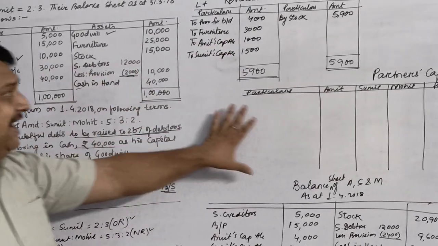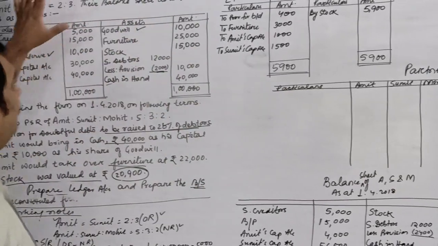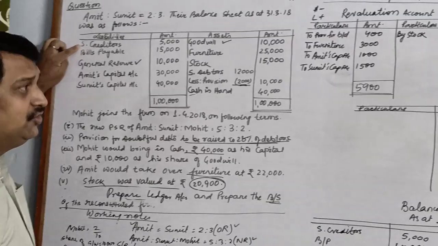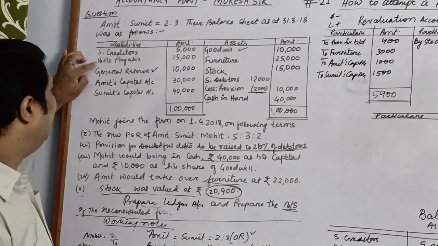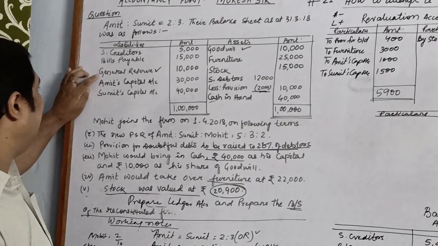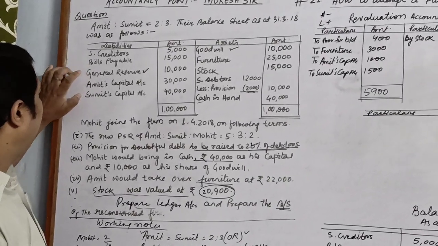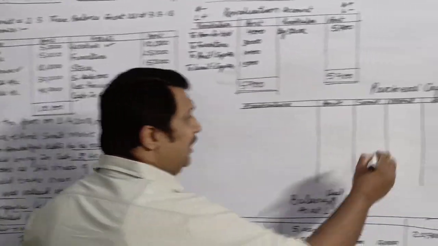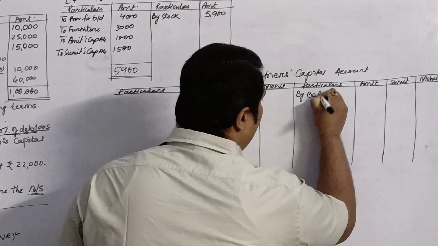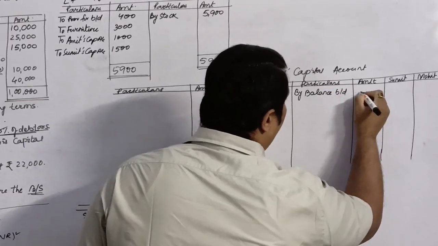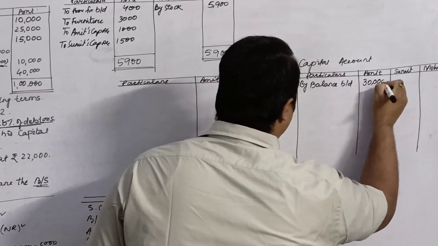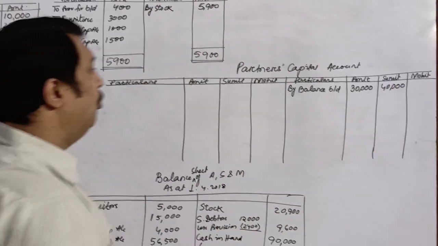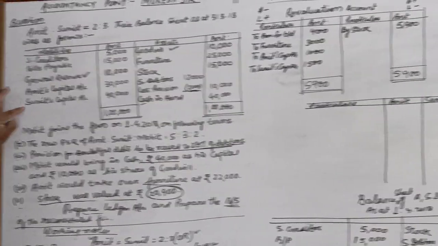Now, once again, it's time to prepare partners capital and we will begin from the very beginning. So this is the old PSR given. It is sundry creditors, does not go to partners capital. Bills payable, no change, does not go to partners capital. This is general reserve. But before writing this, first of all, we will write the opening balance of my partners. So I will write over here by balance brought down. Amit's capital was rupees 30,000 and Sumit's capital was rupees 40,000. So I have written the opening capitals of Amit and Sumit.